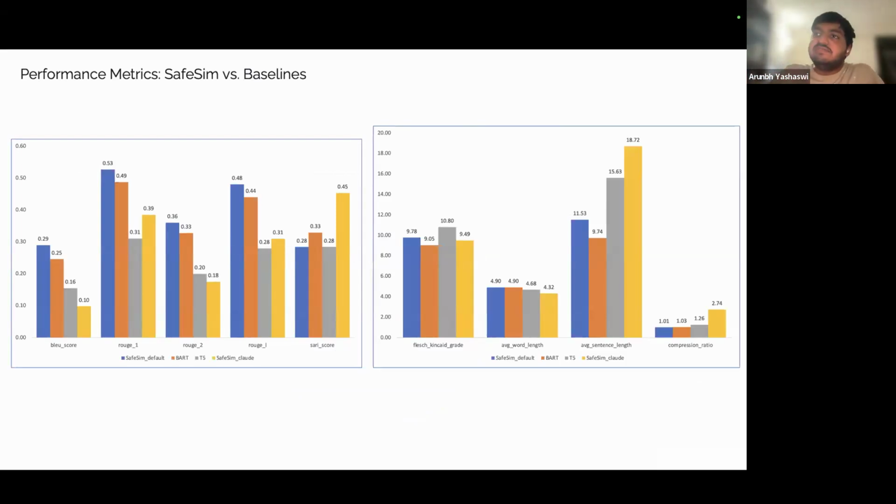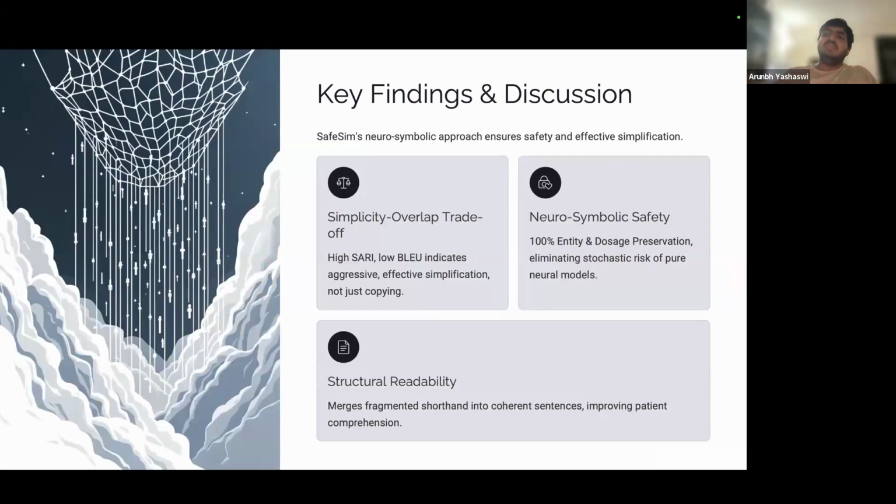Now, we compare SafeSim against other models. As stated earlier, SafeSim achieved 100% preservation for entities and dosages. The baseline only reached 99.7%, which is our default model where we are tying it up with Claude. Then in simplification, on the SARI score, we scored 0.453 versus BART's 0.329, showing we are much better at simplifying complex phrasing. Our overlap BLEU score is lower. It's at 0.098, which I'm coming to in the next slide.